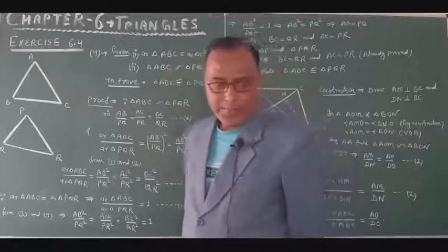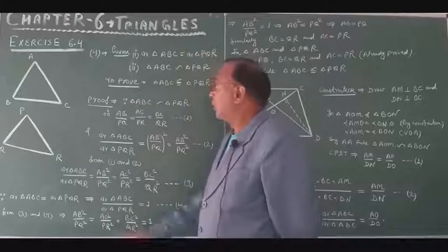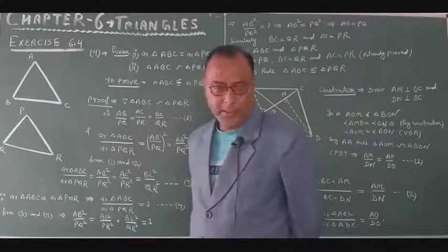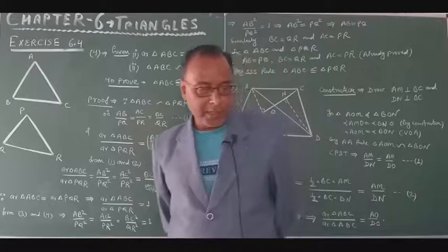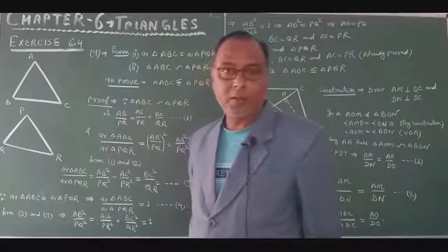Jai Hind students. So today I am starting with question number 4 of exercise 6.4. So this is the question that if the areas of two similar triangles are equal, prove that they are congruent.